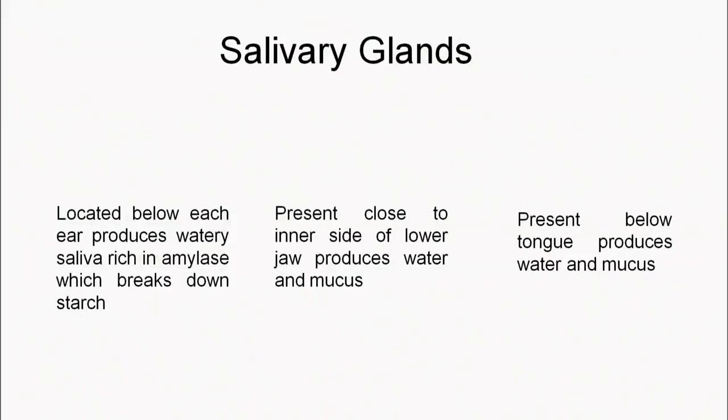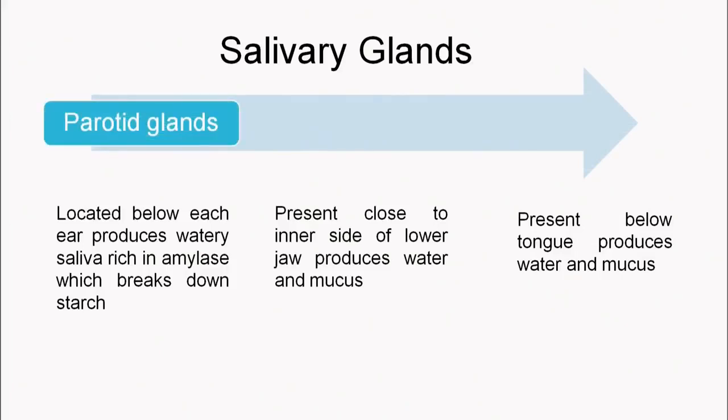Then let's move on to the salivary glands, the first glands. They are located below each ear: the parotid glands. Parotid glands are located below each ear on this side. They produce the watery saliva rich in amylase, which breaks down the starch.